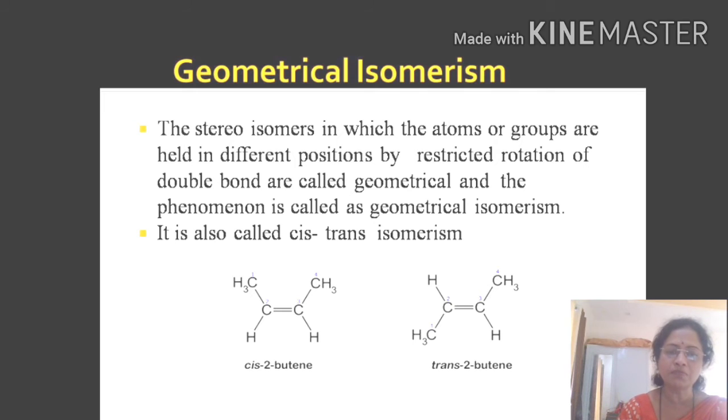When the two similar groups are on the same side of the double bond, it is called cis isomer. And if the two similar groups are on opposite sides of the double bond, then it is called trans isomer. Thus, the simple cause of geometrical isomerism is the restricted rotation around the carbon-carbon double bond, and it prevents the movement of substituent groups in space with respect to each other. This is about the geometrical isomerism.